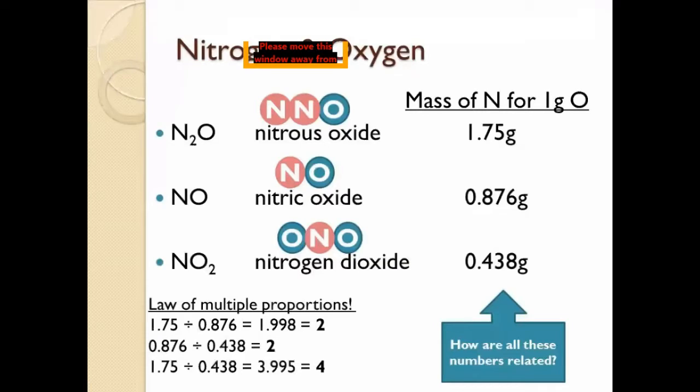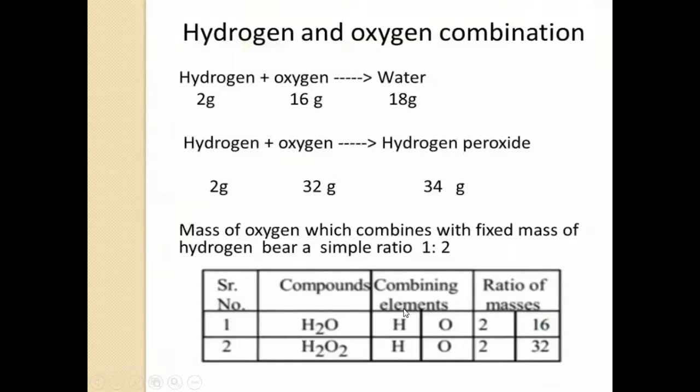In the second slide, the examples are given of nitrogen and oxygen when they form nitrous oxide, nitric oxide, and nitrogen dioxide. Take a screenshot of this slide. And the third one, when hydrogen combines with oxygen and forms water and hydrogen peroxide. Water is H2O and hydrogen peroxide is H2O2. When they combine, in which ratio? The simple multiple ratio is 1:2.